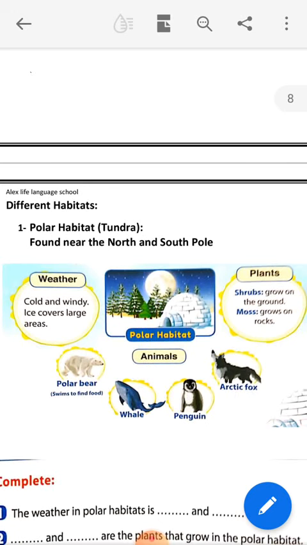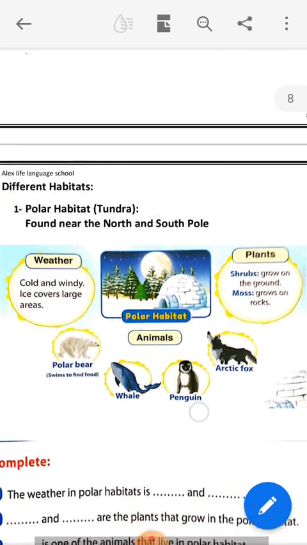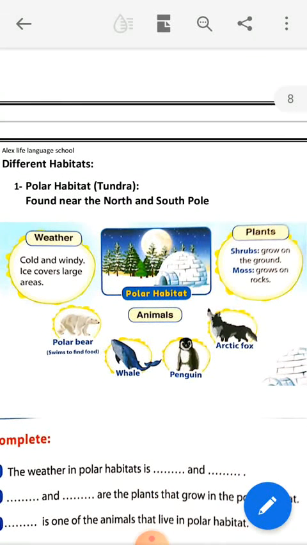Animals which can live in the polar habitat are polar bear, whale, penguin, and Arctic fox, and they are suitable for living in the cold weather because they are covered by thick fur, except the whale.